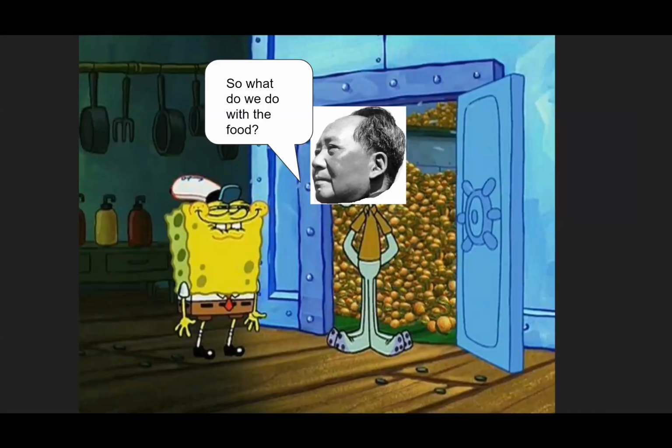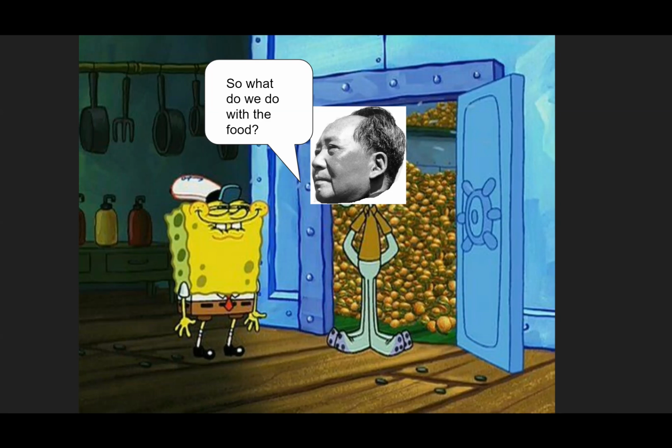Some historians and economists who have studied the Chinese famine say that one of the biggest issues was just distribution of food. They say there was plenty of food and the Chinese people actually could have survived, but because of the poor leadership and the poor government structure, that's what actually led to the people starving.